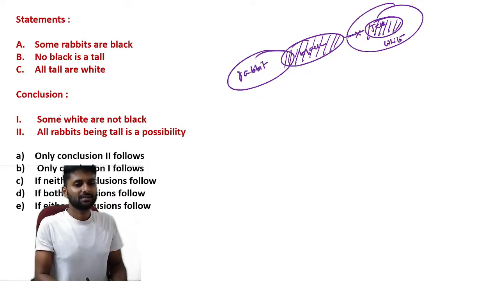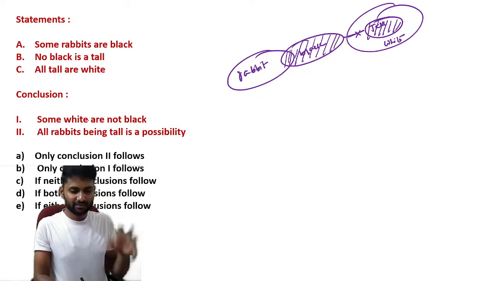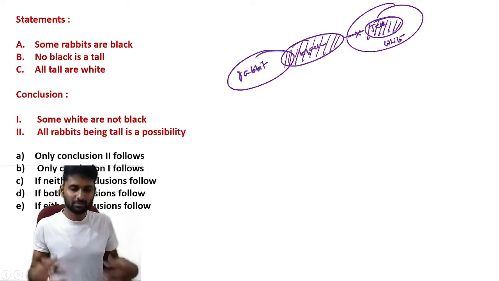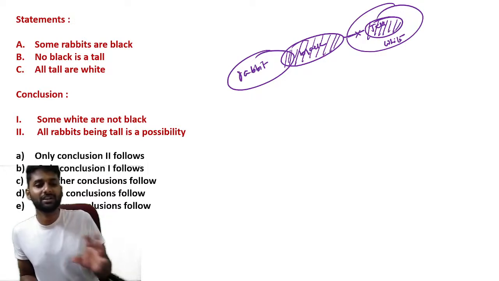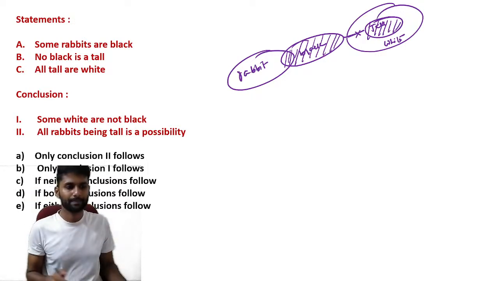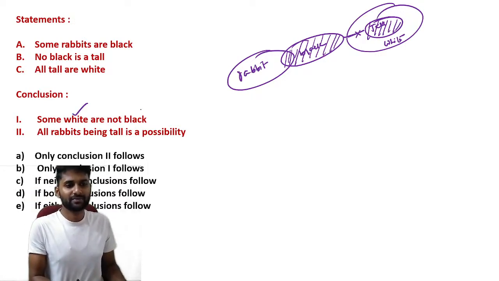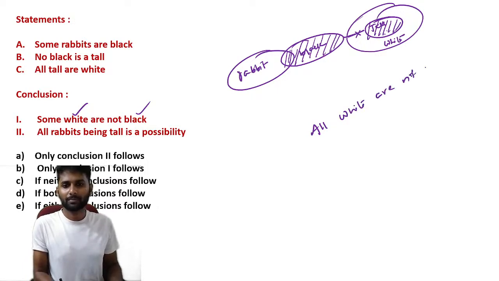Let's find whether some white are not black. I told you, if any "some" condition is given, verify with "all". If all is possible, definitely some is possible. If all is not, definitely some is also not. Let's find the relation between white and black. Can I say that all white is black? Not possible. If you take entire white, you will get tall. Tall is there, so you cannot place it with black. That's why "all white are not black" is absolutely right.